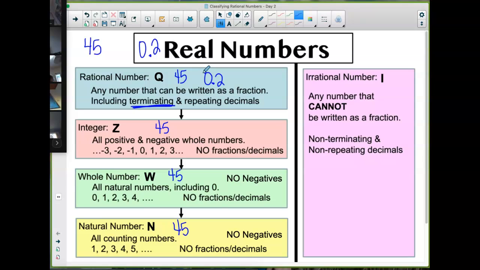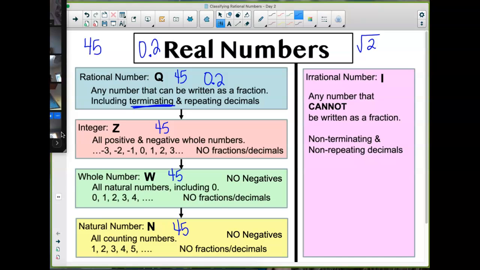Okay? How about the square root of 2? Where might I put the square root of 2? Now, if we can do that square root in our head, it would go one place. But if we can't, it goes another place. So where might that go? Okay, Brinley, go ahead.